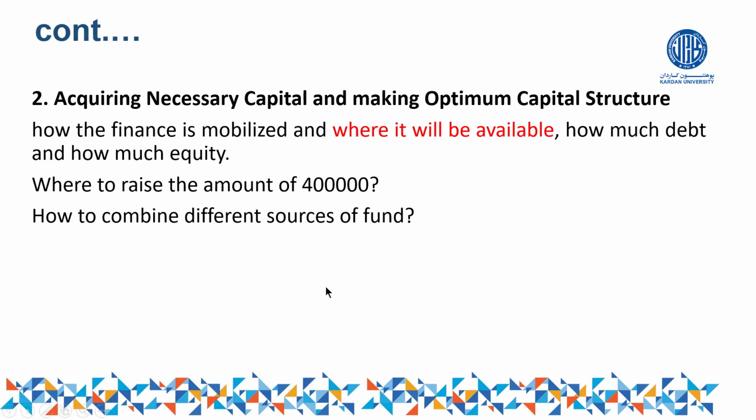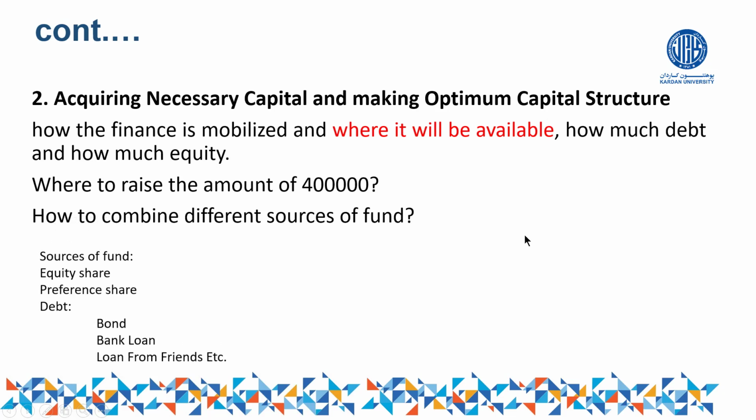Point number 1. The second key activity of a finance manager is acquiring necessary capital and making optimum capital structure. Point number 2. After understanding that 4 lakh is required, we have to go for these two questions. Where to raise the amount of 4 lakh? If 4 lakh is required to run my business, from where can I get it? And second question, how to combine different sources of fund? Of course, there are several sources of fund. How can I make a proper combination of these? This is also the responsibility of a finance manager. So this is called acquiring necessary capital and making optimum capital structure.